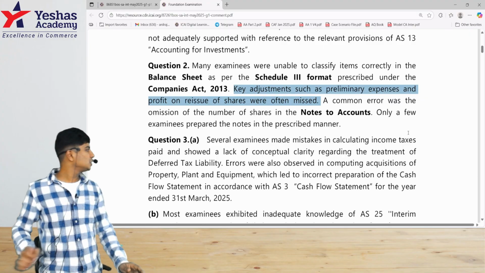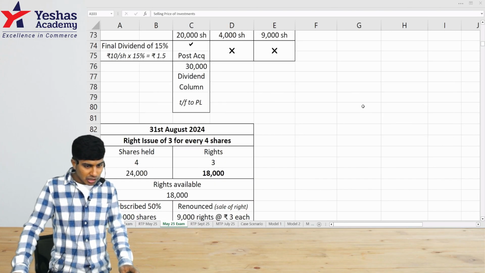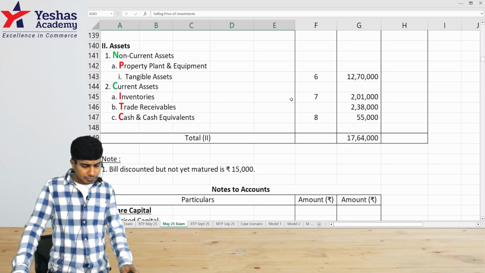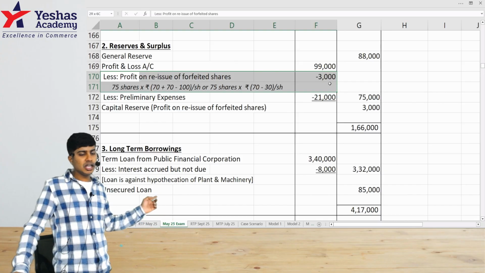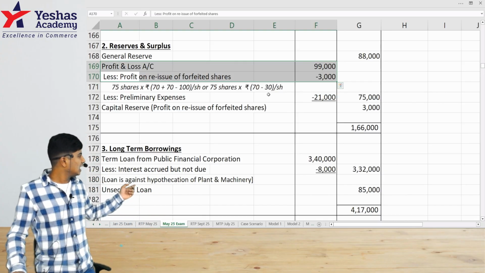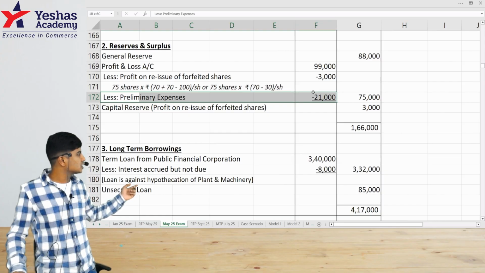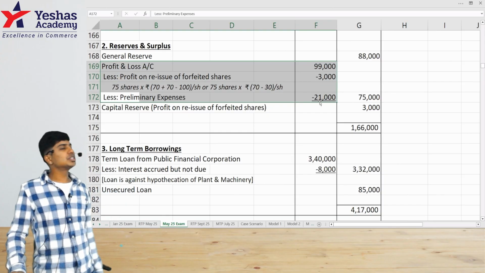Same with profit on reissue of shares, there is a similar adjustment. Let's see 2A, isn't it? 2A. See, profit on reissue of forfeited shares was supposed to be deducted from P&L, and preliminary expenses also was supposed to be deducted from P&L. So this was the adjustment.